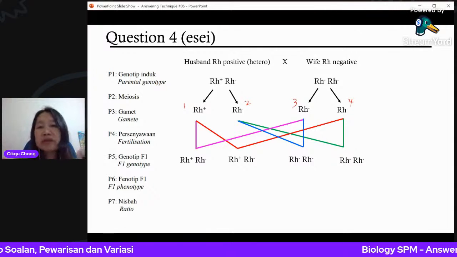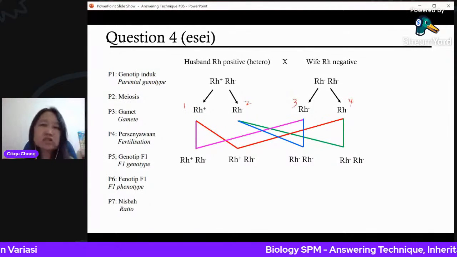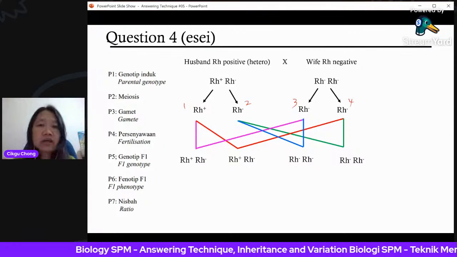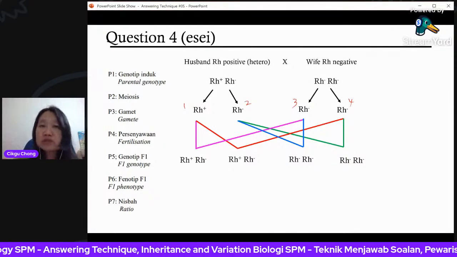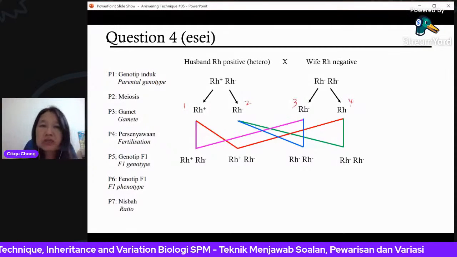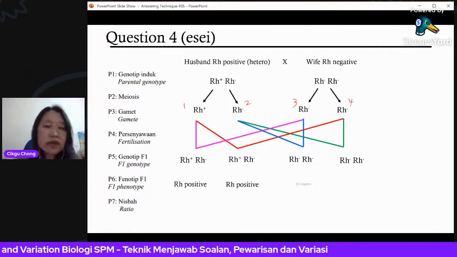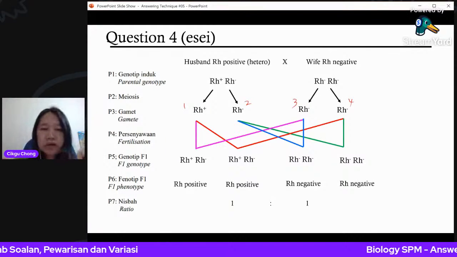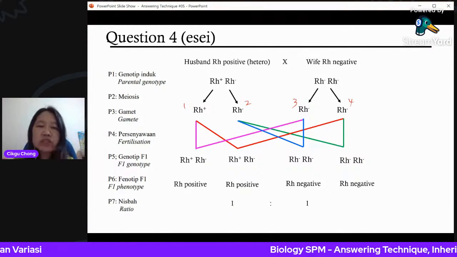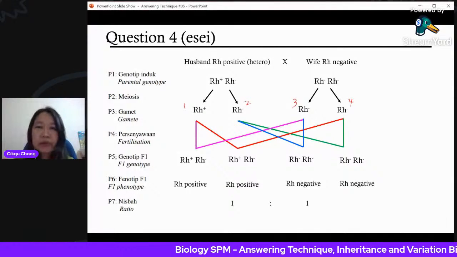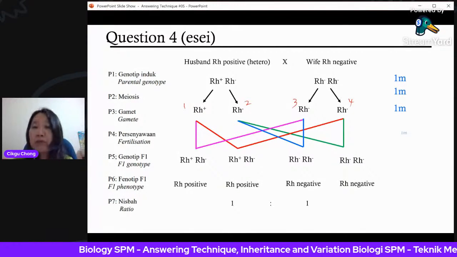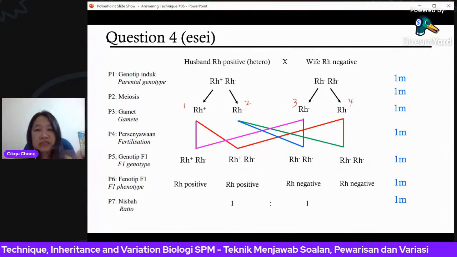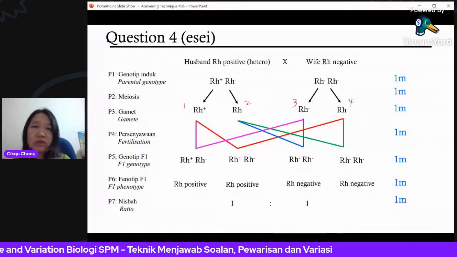Some people draw the lines very nicely, very symmetrical. Actually, it's wrong, because they repeated 1, 3 and then again 1, 3, then 2, 4 and again 2, 4. It looks nice, but it's wrong. So remember 1, 3, 1, 4, 2, 3, 2, 4. Next, don't forget your phenotype, then the ratio: 1 positive, 1 negative. Always your ratio must be the smallest number possible. So where are the marks coming from? If it's 6 marks, every line will have a mark. Usually 6 marks. Even if there are 7 here, they will give you a maximum of 6.